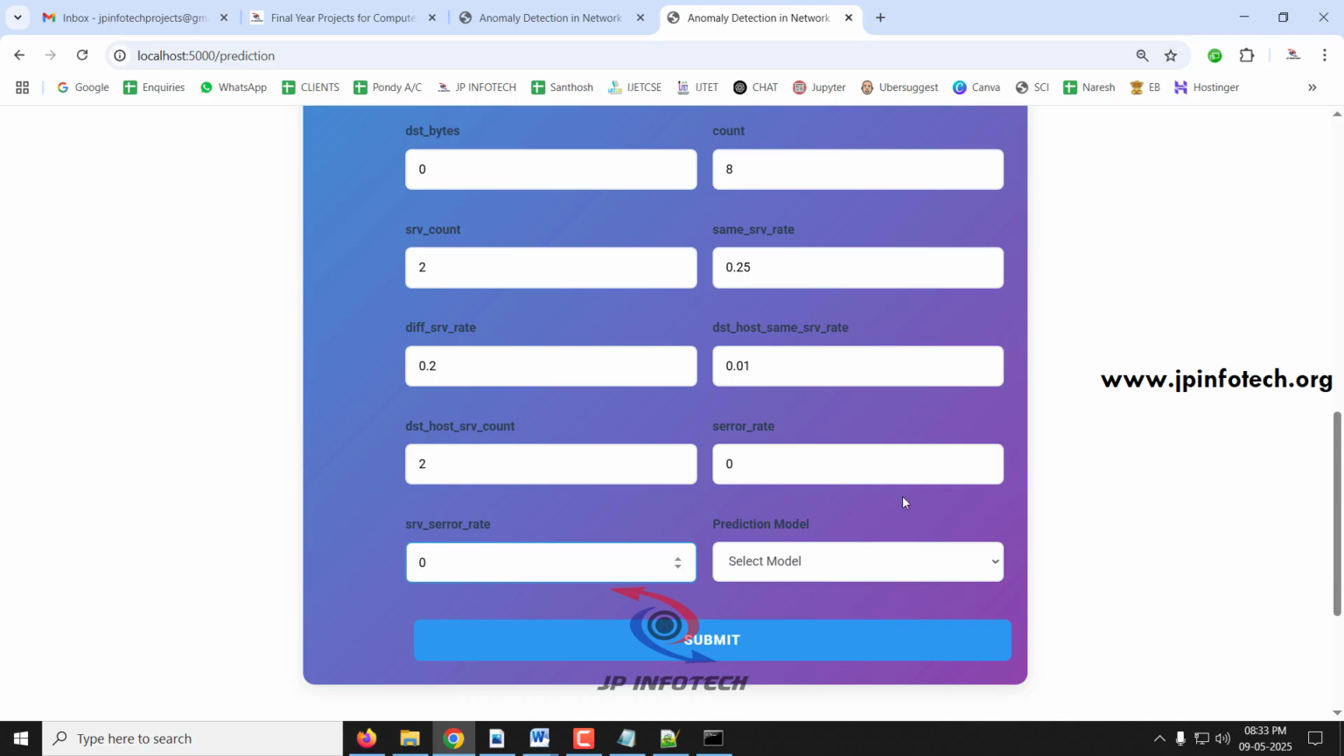And now here in the final part you can see the prediction model. As I have mentioned, we have 3 models used. You can select whichever model you want. For the first case, I'll just select the CatBoost classifier and show you the result. After entering the details, click submit.